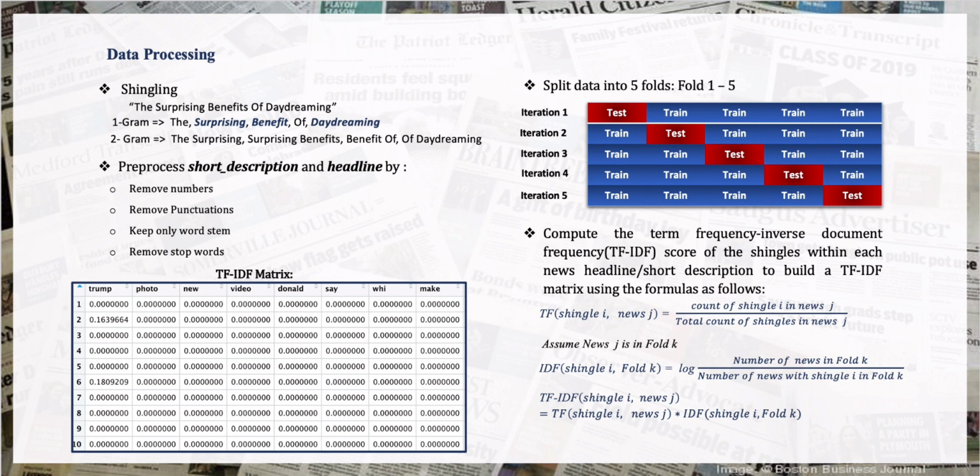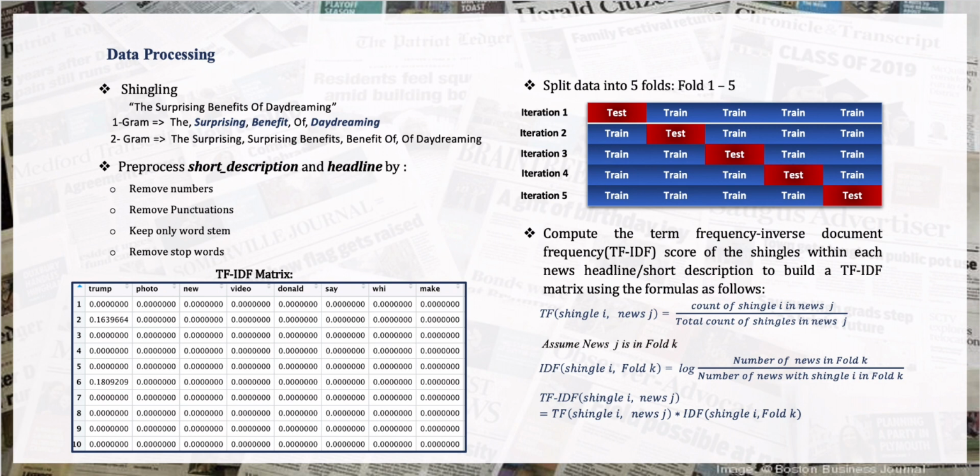You may notice some of the words are not related with the news content itself, like "of" and "the," and these are called stop words and will be removed in the next step. Besides removing stop words, I also removed numbers and punctuations and kept only word stem to reduce the number of features. After shingling, I split the entire dataset into 5 folds and calculate TF-IDF score of the shingles within each news headline to build a TF-IDF matrix.